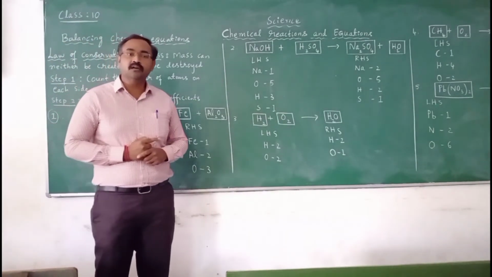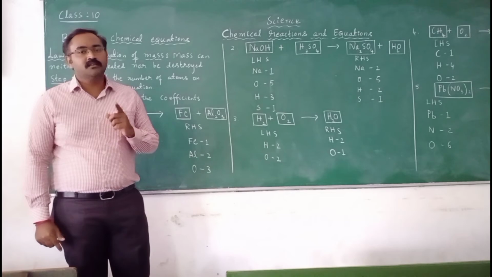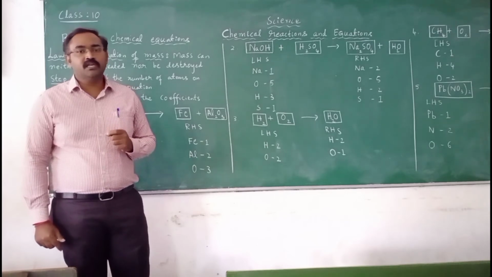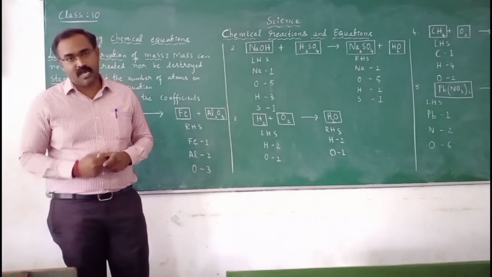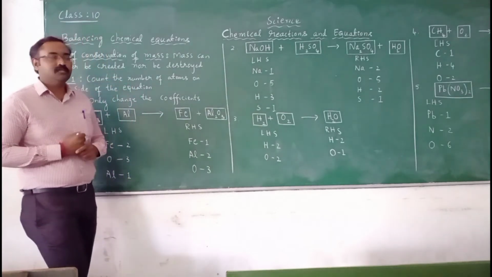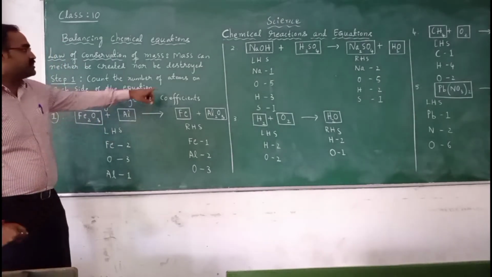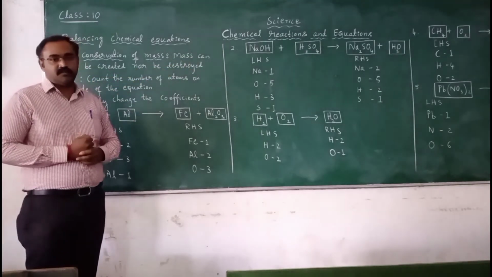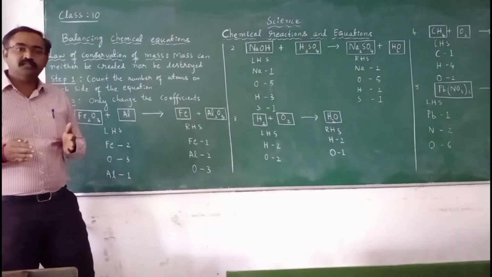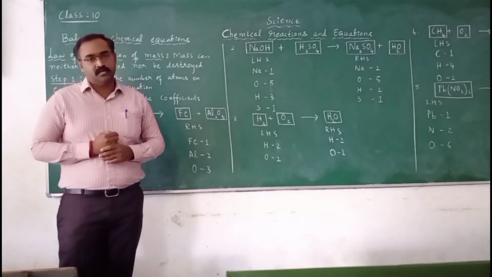Before learning how to balance the equation, we must understand why we need to balance it. During any reaction, the total mass of the products must be equal to the total mass of the reactants, because we have learned the law of conservation of mass. What does it say? It says that mass can neither be created nor destroyed. So balancing the equation is very important while writing a chemical reaction.